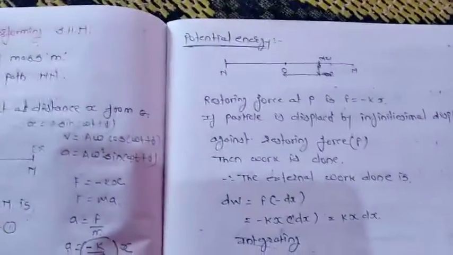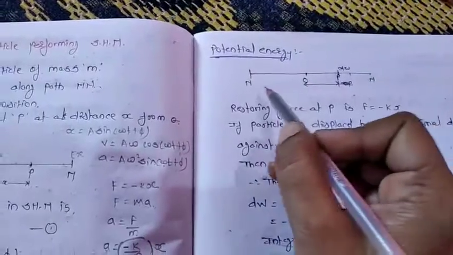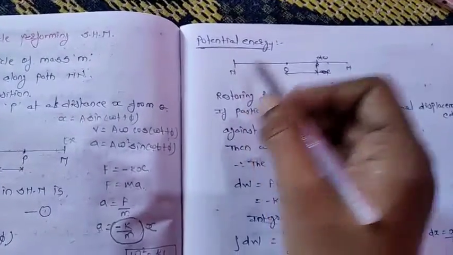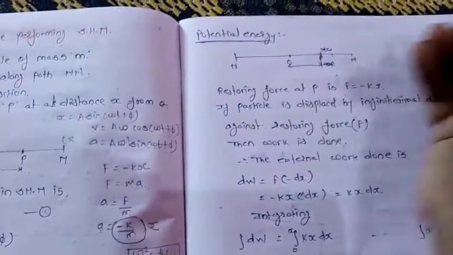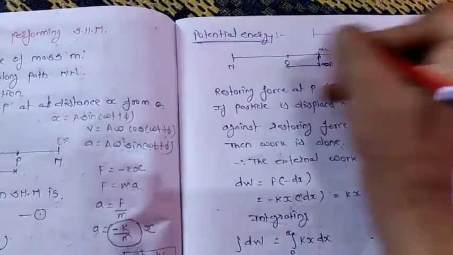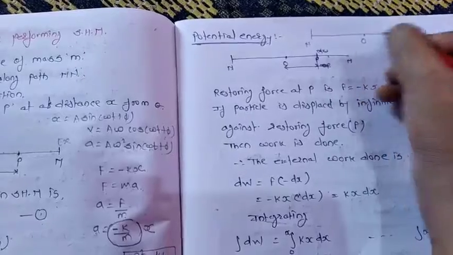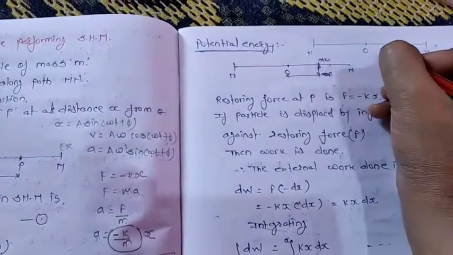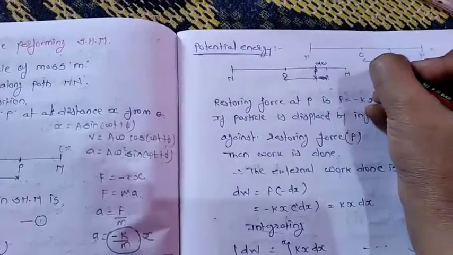So next we will see the potential energy. If the initial diagram was like this, with points m, n and o, the particle is at position P, and x is the displacement. This same diagram I have drawn here.